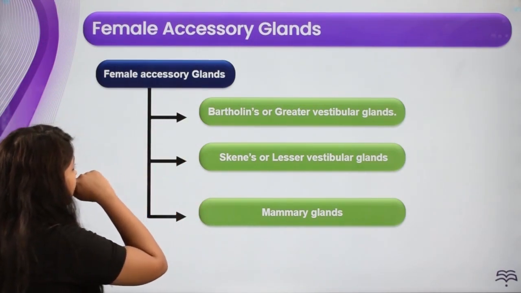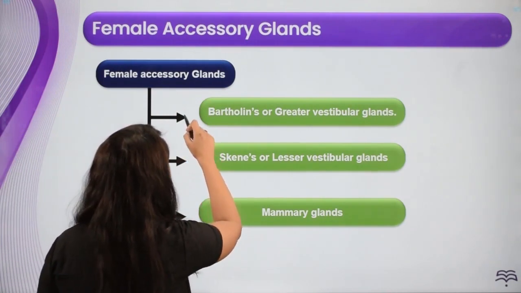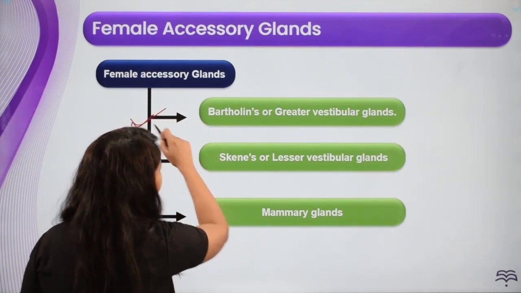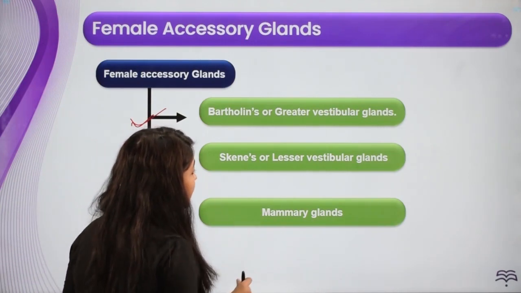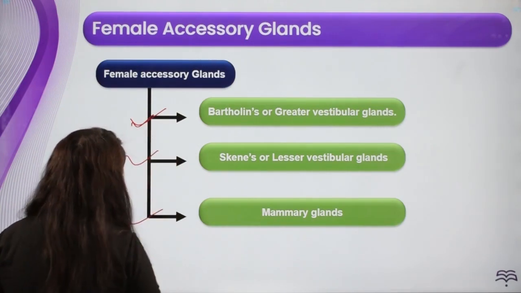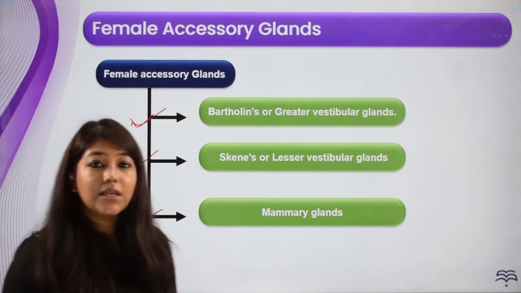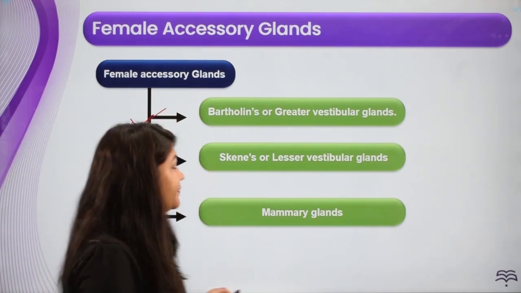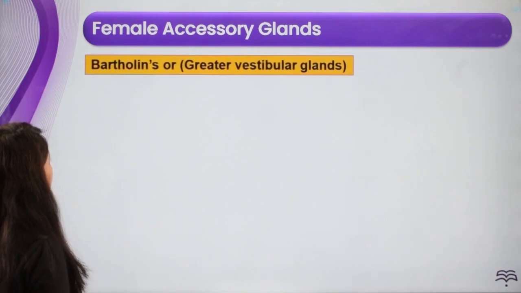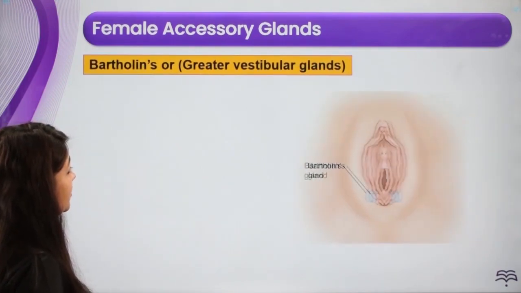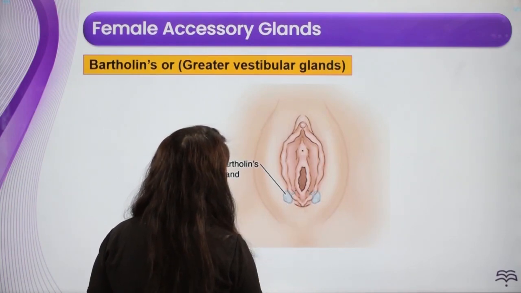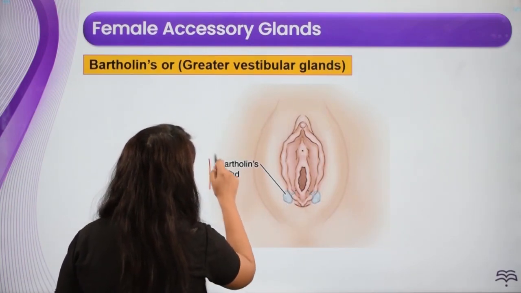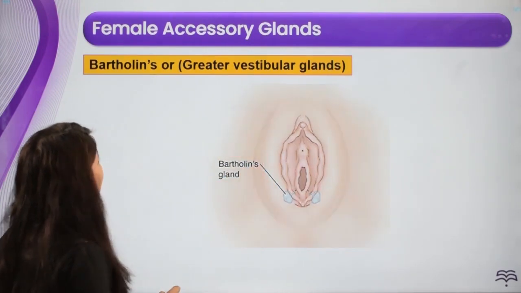अब accessory glands के बारे में बात करते हैं तो देखो, Bartholin gland or the greater vestibular gland, Skene's or the lesser vestibular gland, and then we have the mammary gland. इन 3 glands के बारे में हम लोग बात करने वाले हैं. Okay, तो चलिए, Bartholin or the greater vestibular gland. See, this is the location of the Bartholin gland here. All right, this is the Bartholin gland.